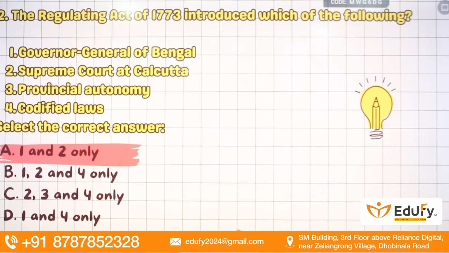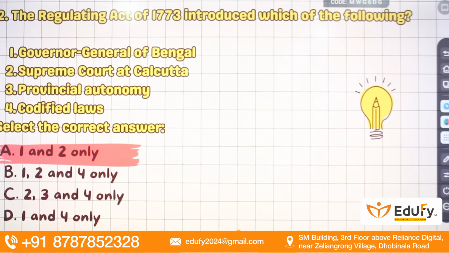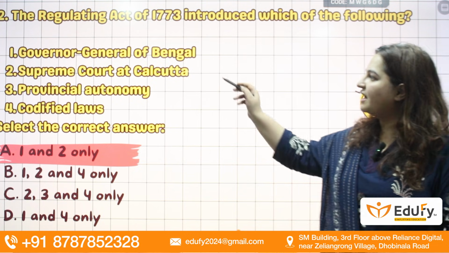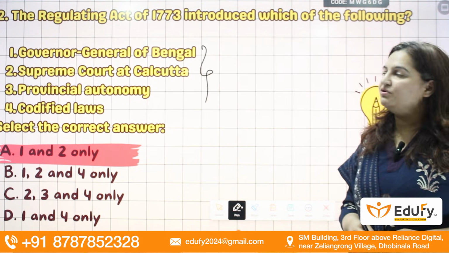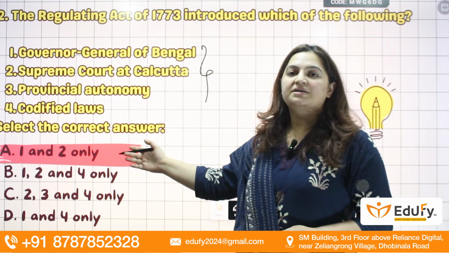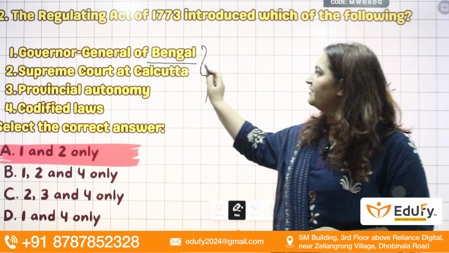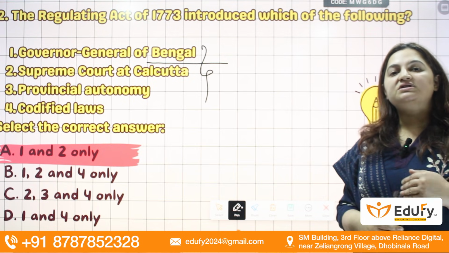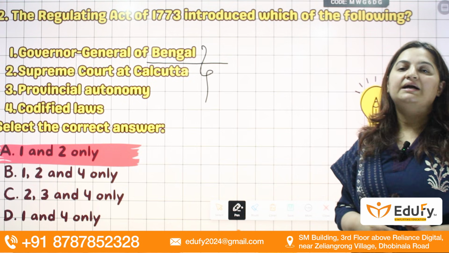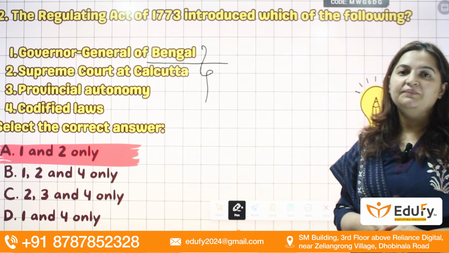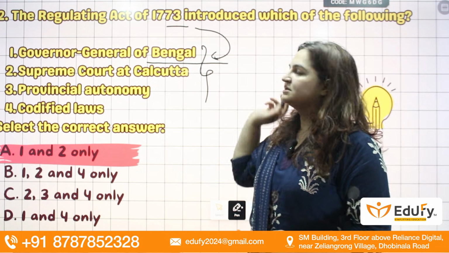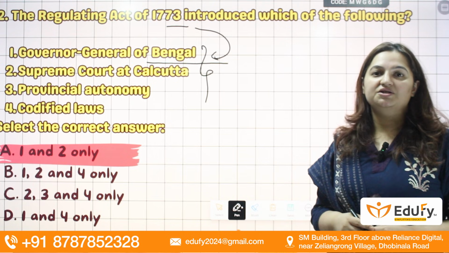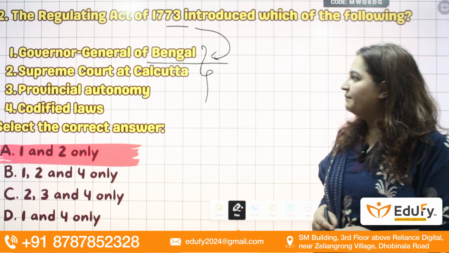Coming to the next question, the Regulating Act of 1773 introduced which of the following? Here we have 4 statements given, 1, 2, 3, 4, and you have to choose which is the correct one. The 1773 Act was intended to regulate the activities of the British East India Company by the British Crown. In that act it was said that from now onwards the Governor General will be called Governor General of Bengal.